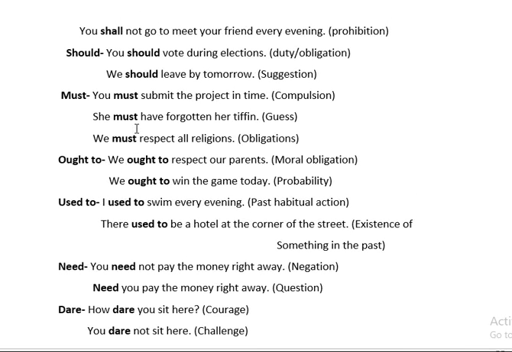In your exam, children, if they ask you to fill in the blank with a modal auxiliary showing obligation, what will you do? You can use ought or you can use should. Avoid writing must there, because must is always used for compulsion only. When you are showing compulsion in a particular sentence, that time you should use must.